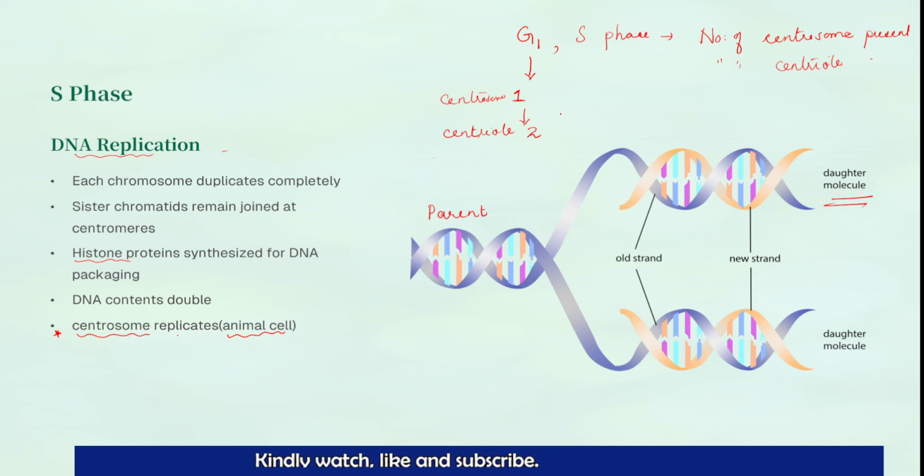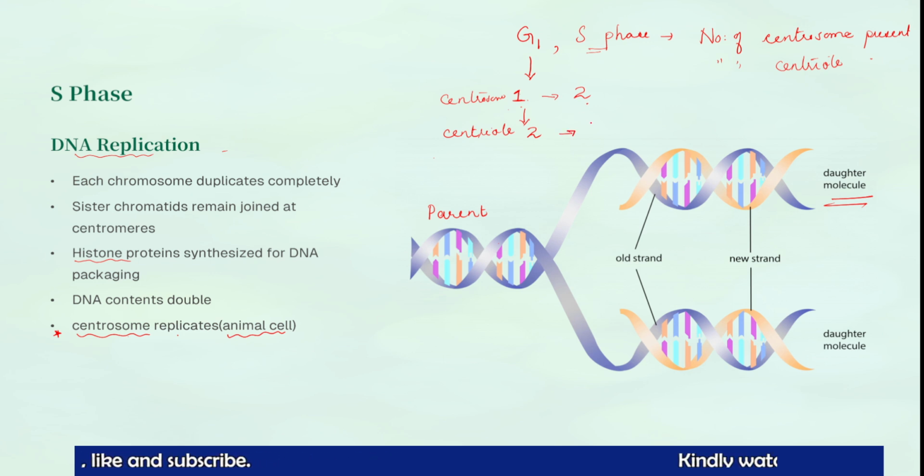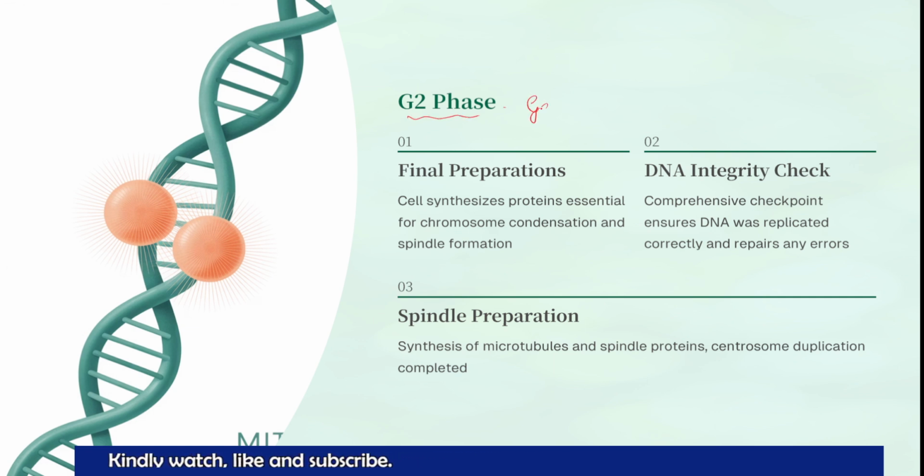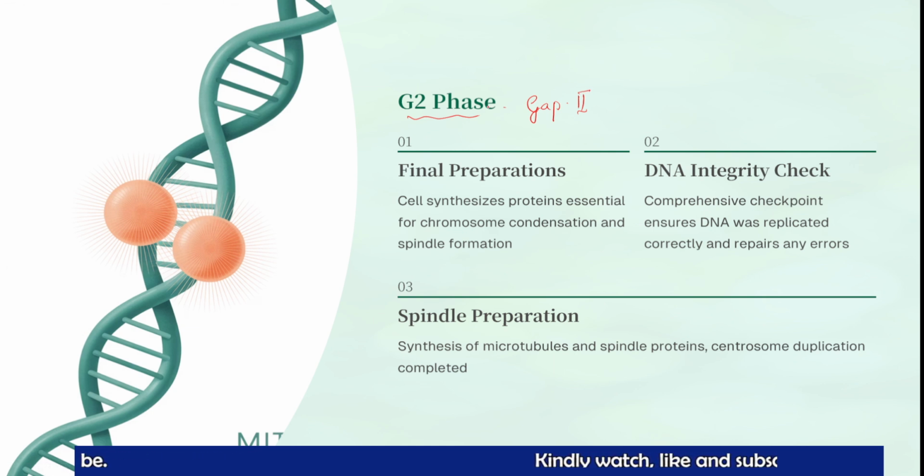Every time there will be confusion with centrosome and centriole. So in the G1 phase, one centrosome will be there, and during the S phase the centrosome duplicates into two. So after the S phase, a cell consists of two centrosomes. So what will be the number of centrioles after S phase? It will be four centrioles, right? So moving on to the next phase, that is the G2 phase. G2 phase is also called a gap phase. Gap 1 phase is there, S phase is there, and then the gap 2 phase is there. This is the final preparation time.